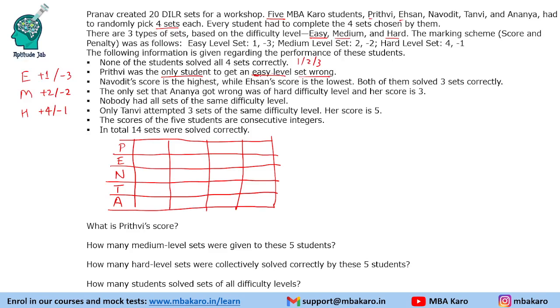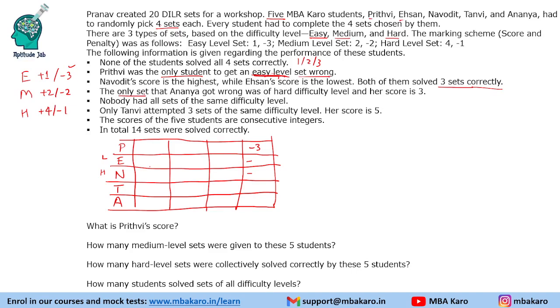So Prithvi got an easy level set wrong. So easy level set wrong means will incur a penalty of 3 marks over here. Okay, so we do not know how many other sets he got wrong, but one easy level set is wrong here. Navodit's score is the highest while Ehsan's score is the lowest. So Navodit got the highest marks, Ehsan got the least marks. Both of them solved 3 sets correctly. So they will get 3 sets correctly, positive marks and a negative mark. So that means that they solved 3 sets correctly.